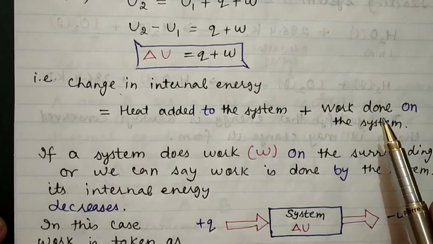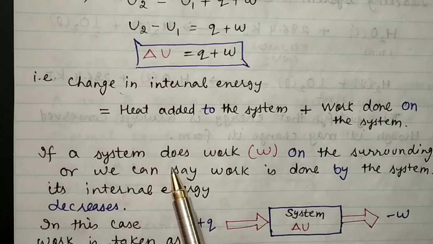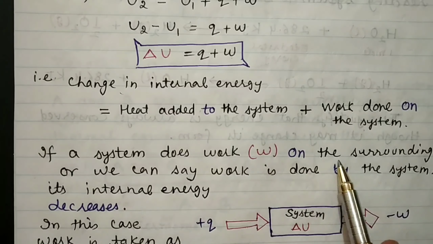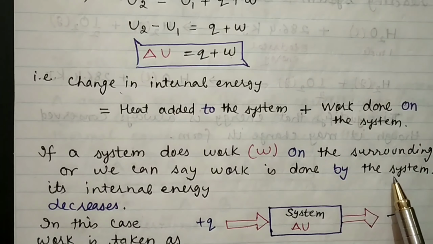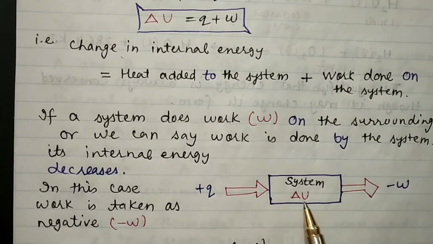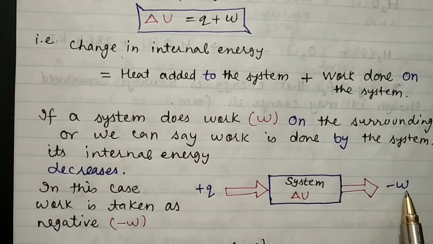Now what happens if a system does work on the surrounding, or we can say that work is done by the system, then definitely we will see here the situation is reversed. Here this is the system, here Q is the amount of heat absorbed by the system, and here now work is done by the system. Minus sign before W indicates work is done by the system.